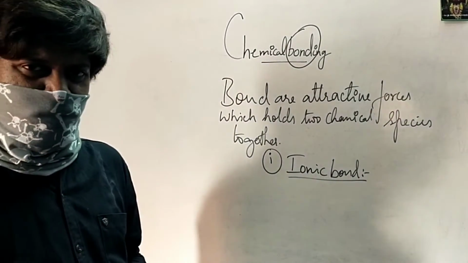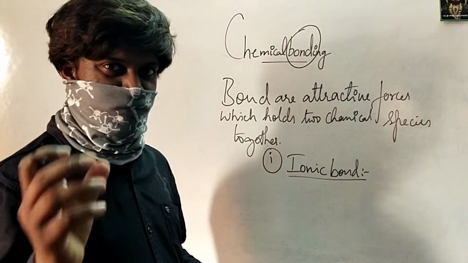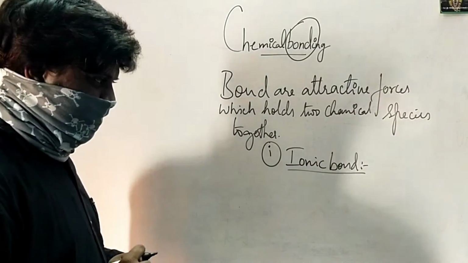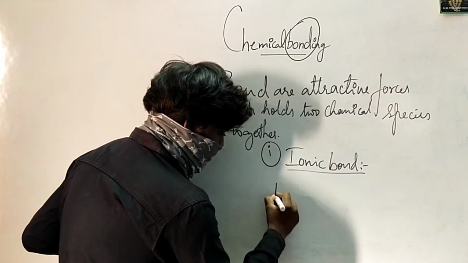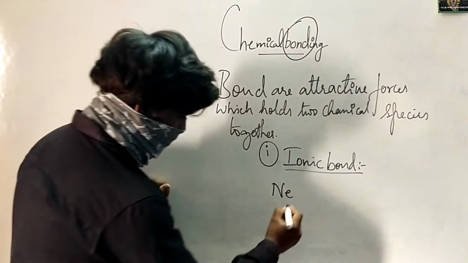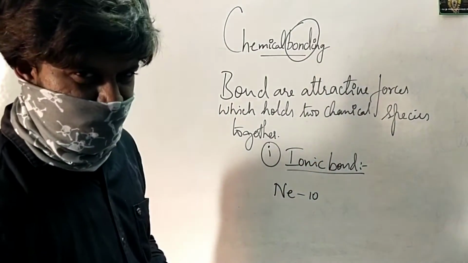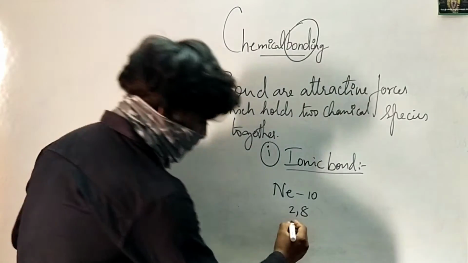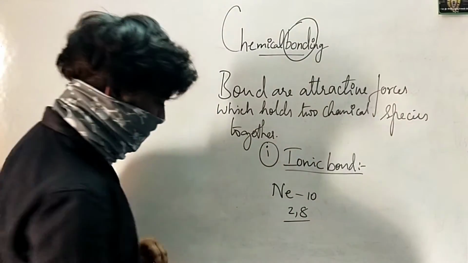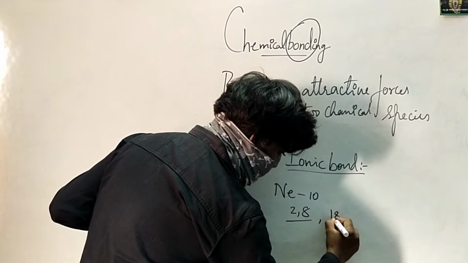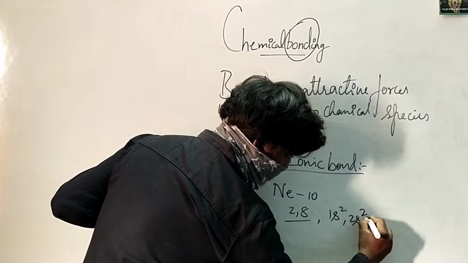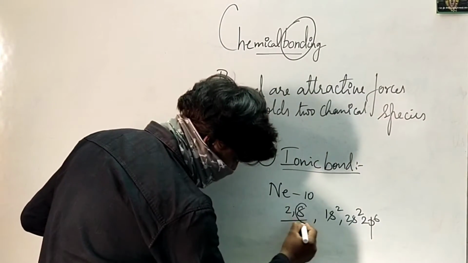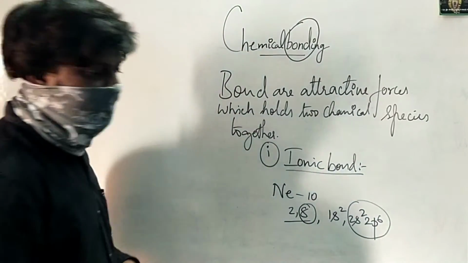Before going to understand ionic bond, I have to tell you a few things. Let me take example of a noble gas, like say neon. Atomic number of neon is 10 and its electronic configuration is given by 2,8. This is called Bohr's electronic configuration. If you write modern electronic configuration, it will be 1s2, 2s2, 2p6. So both of these configurations indicate that the valence shell has exactly 8 electrons in it.